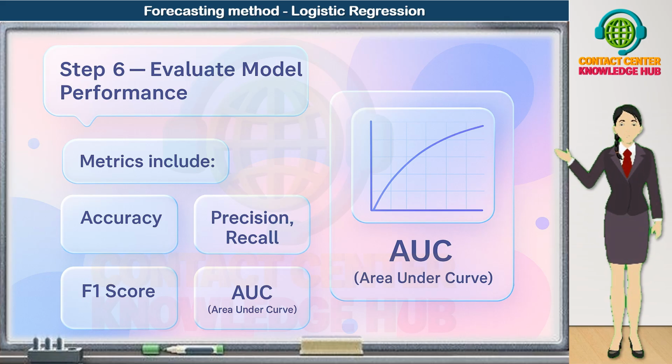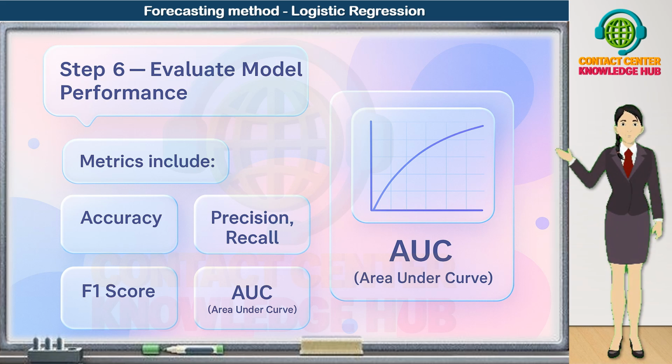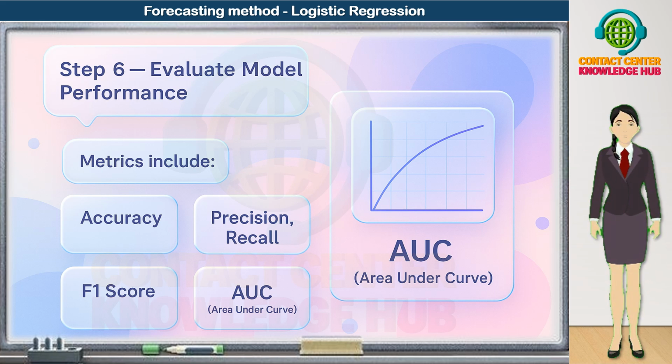4. ROC curve. The ROC curve, receiver operating characteristic, shows how the true positive rate and false positive rate change as we move the classification threshold. It helps us understand the trade-off between sensitivity and false alarms across different threshold settings. 5. AUC, area under the curve.